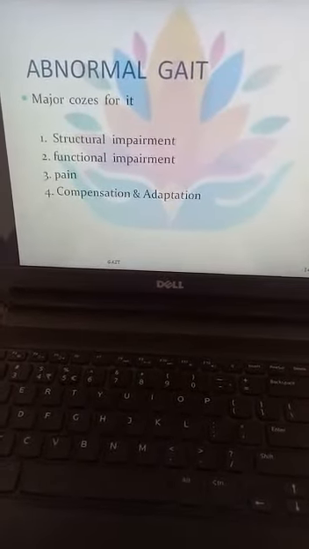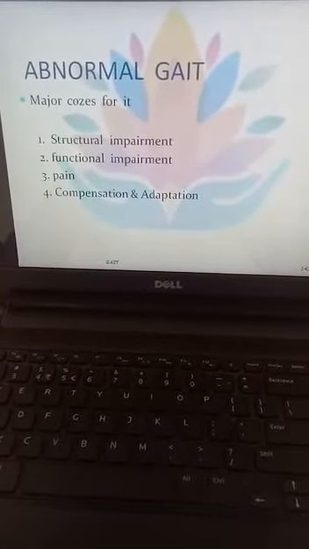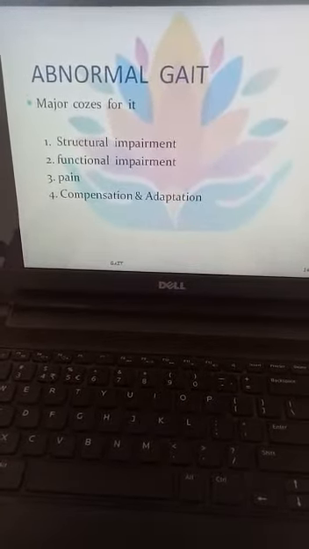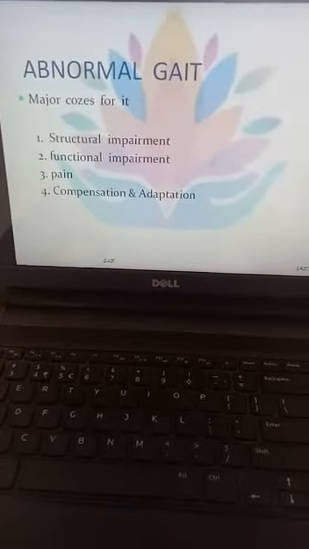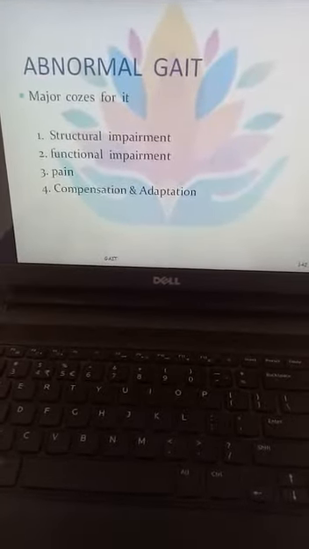Second is functional impairment. Functional impairment means any impairment that is because of assistive devices or any other problems that create abnormality of the gait, and this is known as functional impairment. Third is pain. Pain means that due to severe pain, the patient or the person will not be able to walk, which is known as abnormality in gait due to pain.